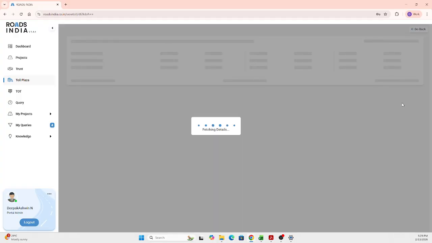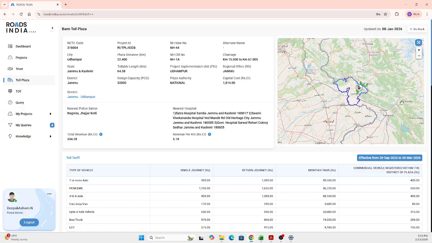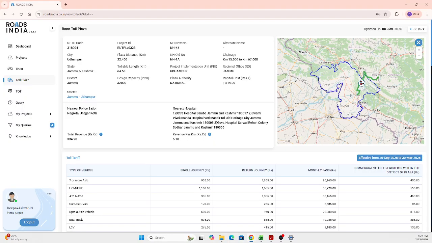So this Band Toll Plaza is located in the state of Jammu and Kashmir. Soon after elaborating that, you can see the toll location, the stretch, and the district boundary in the map view. And to the left, you have the NATC code, the project plaza distance, tollable length, design capacity, all the basic elements of that particular toll made available for you to understand more about the toll information.